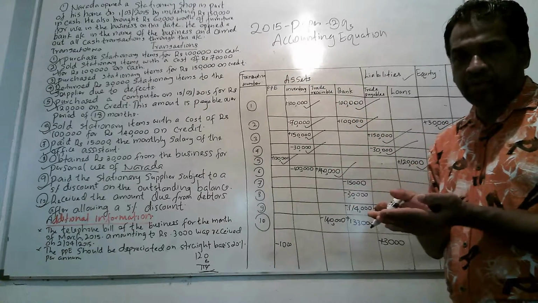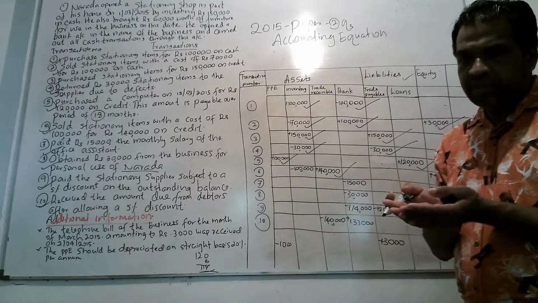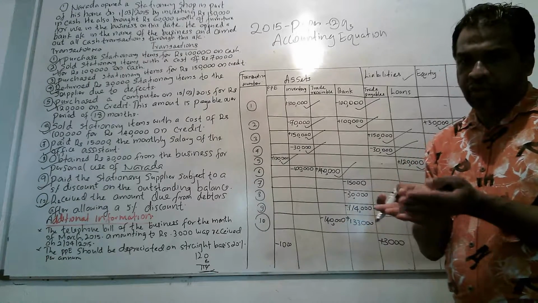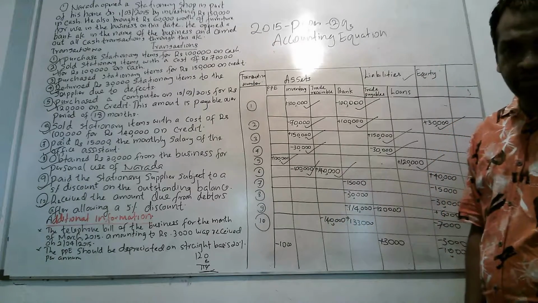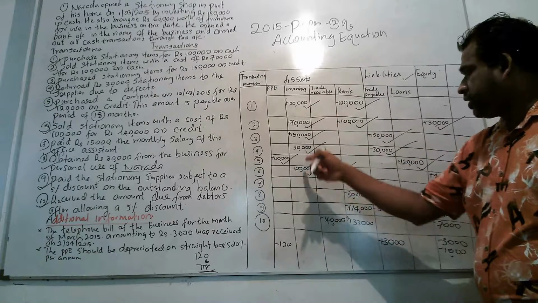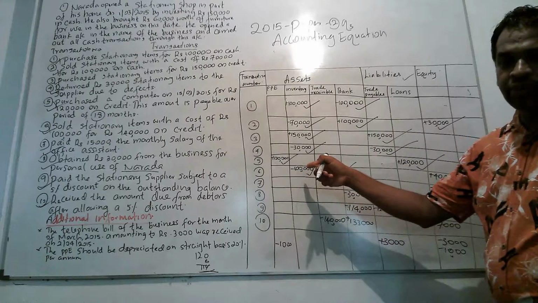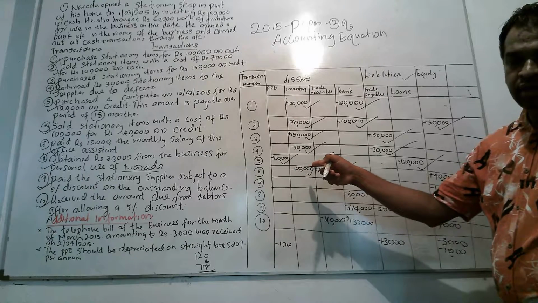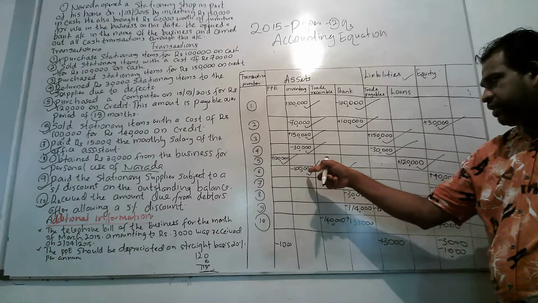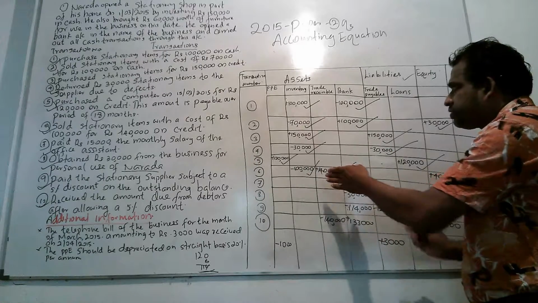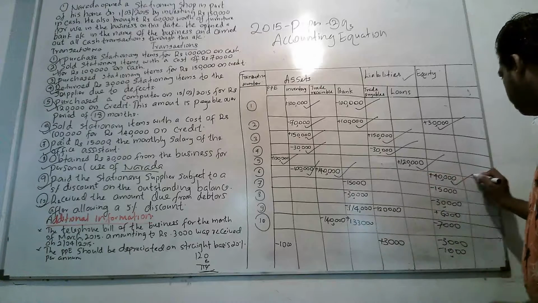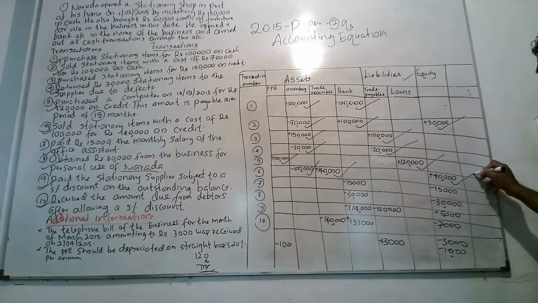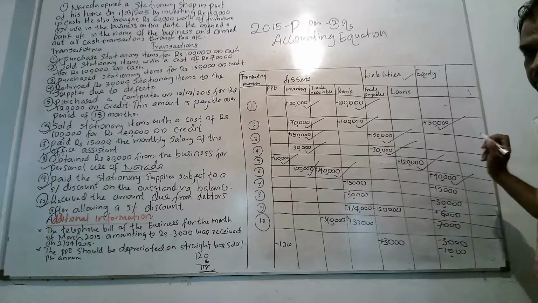When you sell goods or stationery items, your inventory stocks will come down. Therefore, we have to deduct the amount of the cost of the stationery items. It happens under inventory, because when you sell goods, we have to deduct the cost of those items, that is 100,000. The difference between these two, selling price and the cost, is the profit. Any profit goes to the owner. Therefore, 40,000 goes to the owner. Because of any profit or income, equity or capital will increase. Right.